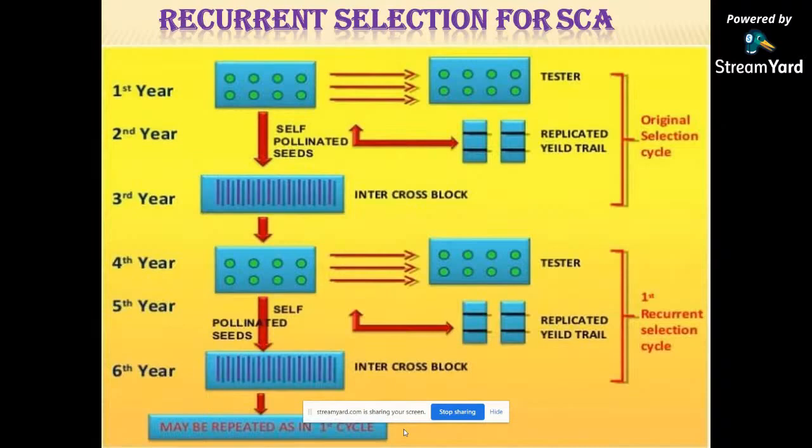This method was originally proposed by Hull in 1945. The selection procedure of this method is the same as for recurrent selection for GCA, and the tester is homozygous, used as an inbred.